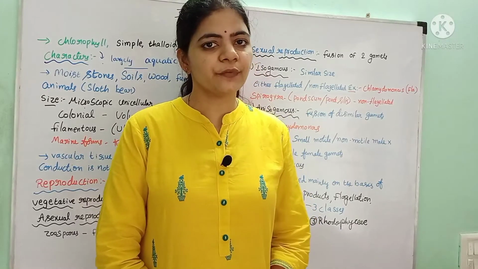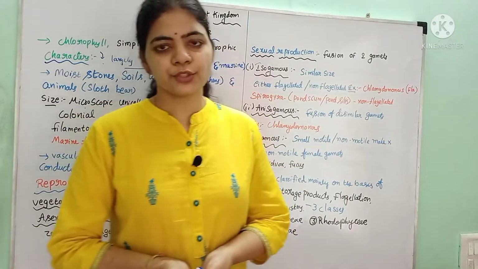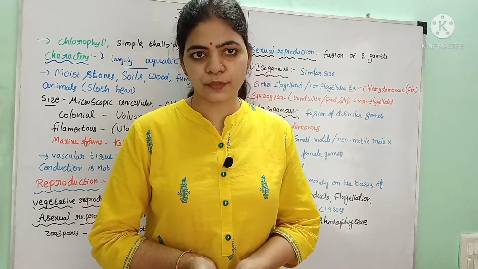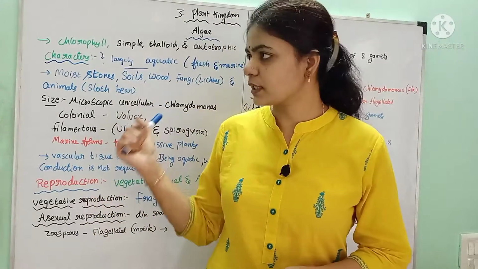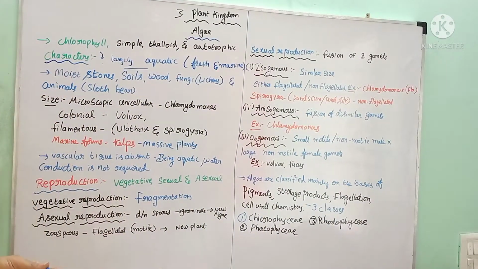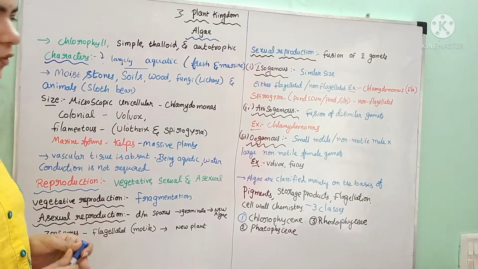In our previous video, we studied the classification of plants. The plants were classified into bryophytes, pteridophytes, thallophytes, gymnosperms and angiosperms. In the thallophyta, we will study about algae. Now we will study the general characters of the algae.